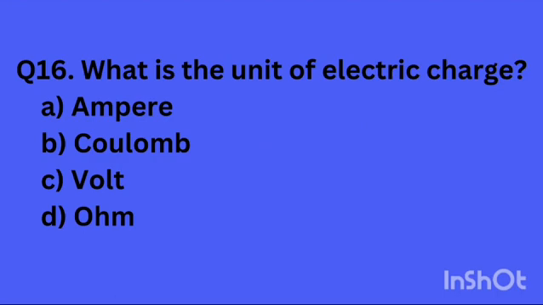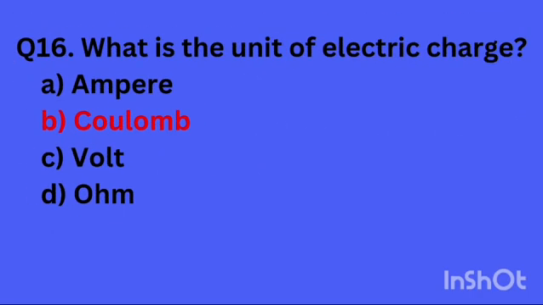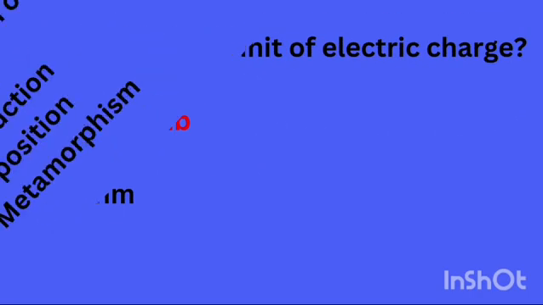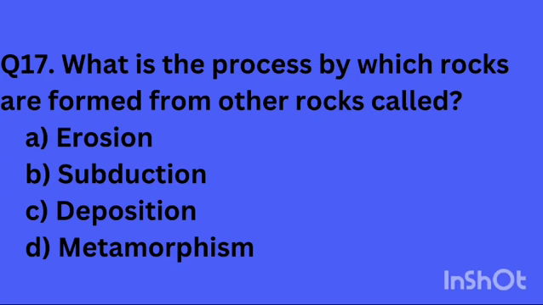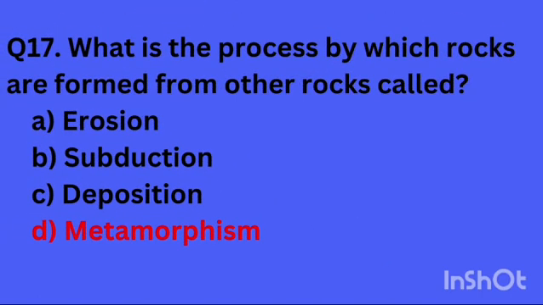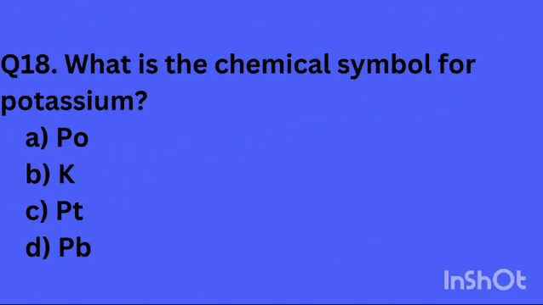Question number 16, what is the unit of electric charge? Coulomb is the right answer. Question number 17, what is the process by which rocks are formed from other rocks called? The answer is metamorphism. Question number 18, what is the chemical symbol for potassium?